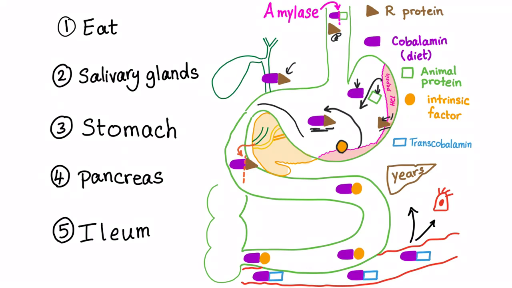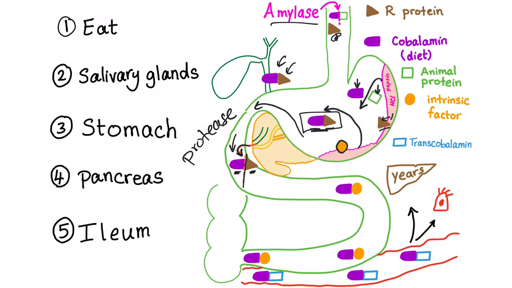Now let's go out of the stomach. When we reach the small intestine, the pancreas will secrete its pancreatic secretion, and also the bile will secrete the R protein. They will go together in the duodenum. Here we have the cobalamin and the R protein bound together. Why? To protect them from the gastric acid. But now we don't need the R protein anymore. So the pancreatic enzyme, not amylase but protease, will destroy this relationship between them.